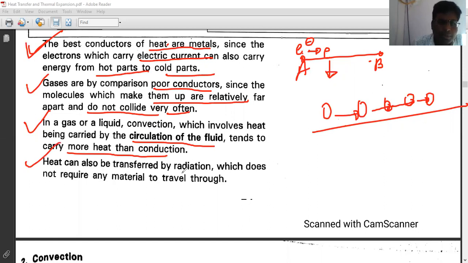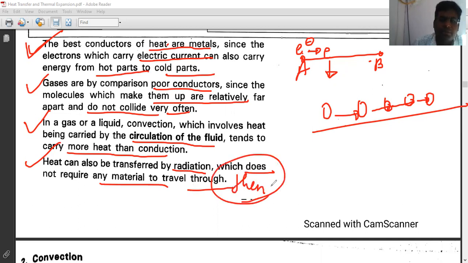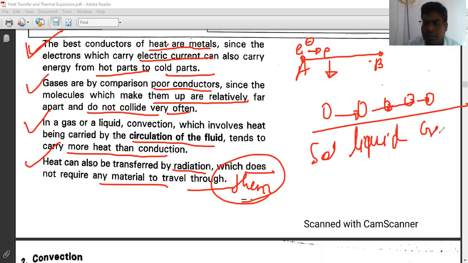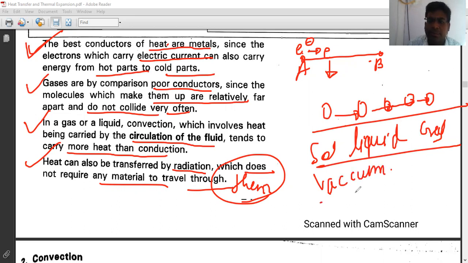Heat can also be transferred by radiation, which does not require any material to pass through. So heat can also be transferred through a vacuum, as it does not require any medium. Medium means solid, liquid, gas. So any material, it doesn't require. Heat can be transferred in solid, liquid, gas, all forms, and in vacuum also it can travel. So write this point about the conduction.